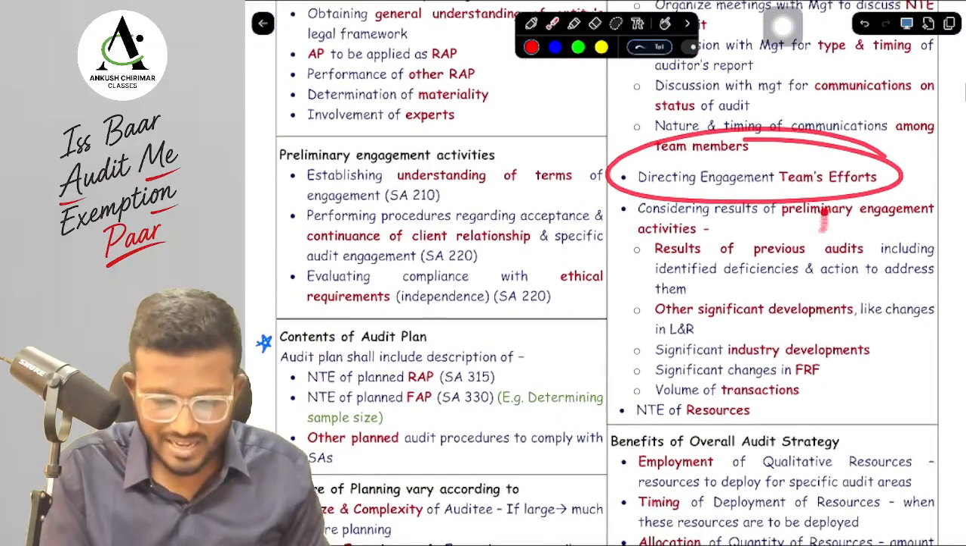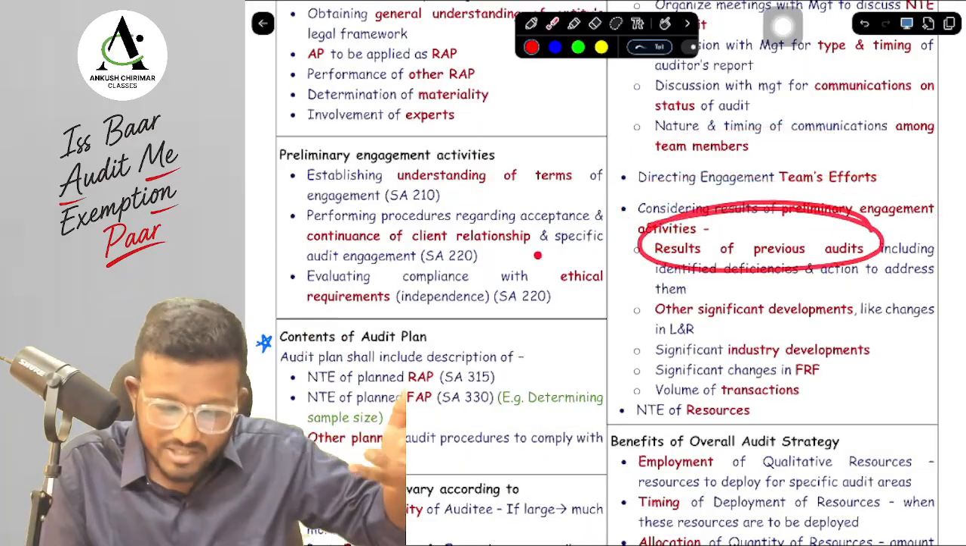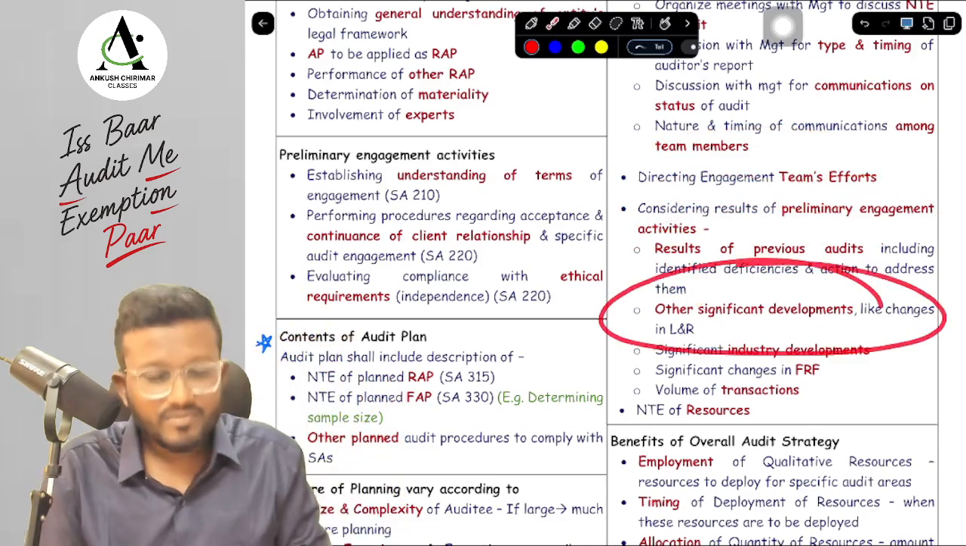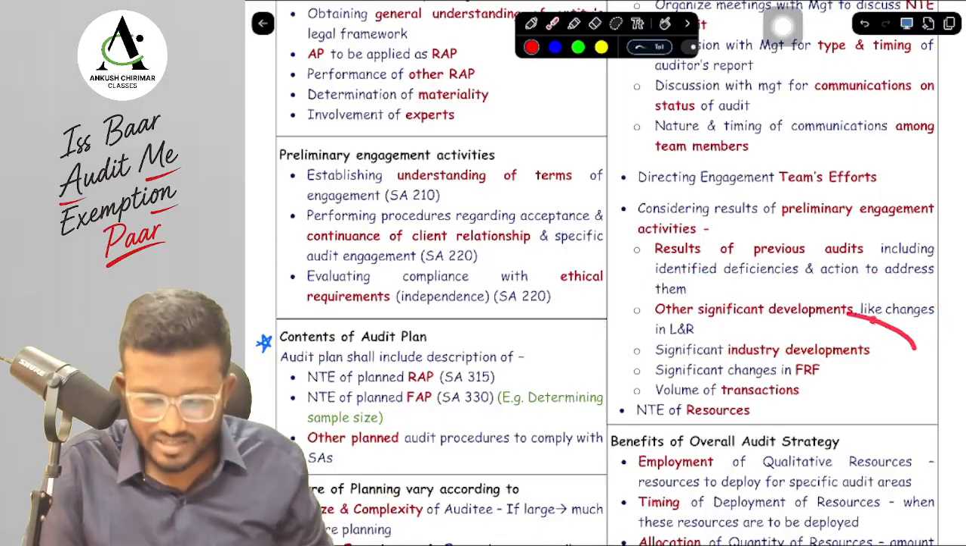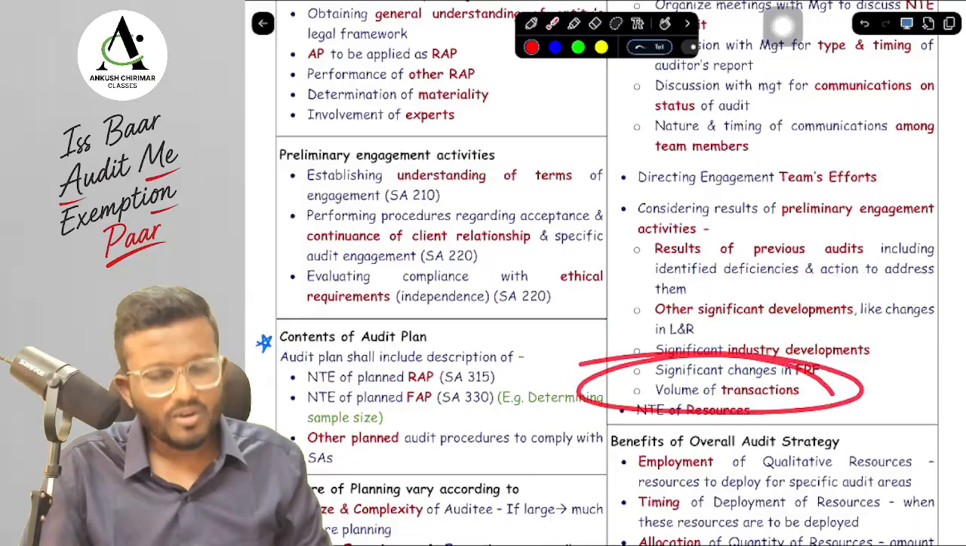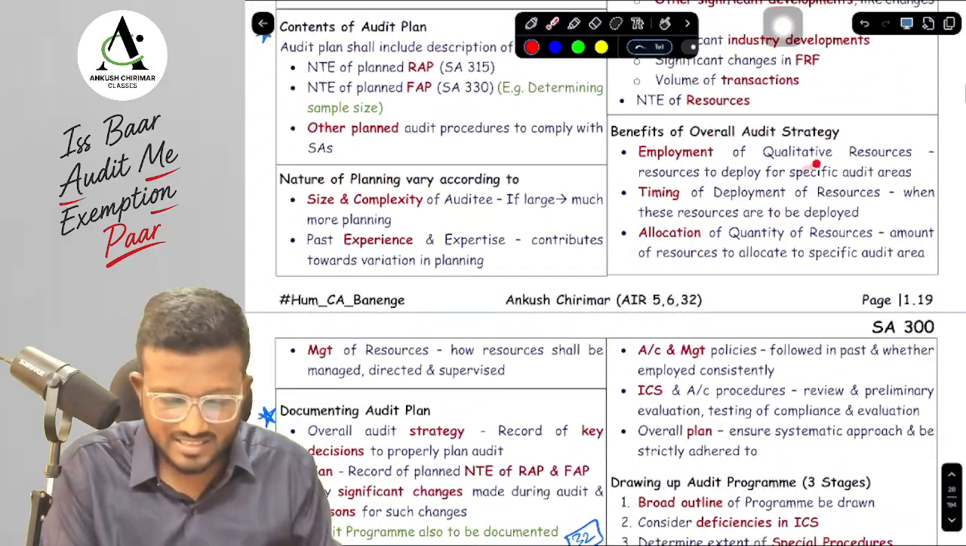Next, in terms of PR, that is considering the results of preliminary engagement activities. We need to see the results of the previous audit, whether deficiencies, whether any action was taken on the deficiencies or not. Next, we need to see the changes. Change in what, sir? Your industry developments, any changes in FRF or any other significant developments, or we can see volume of transactions as well. And lastly, that will help us to know the NTE of resources, and this is the benefit of your overall audit strategy.